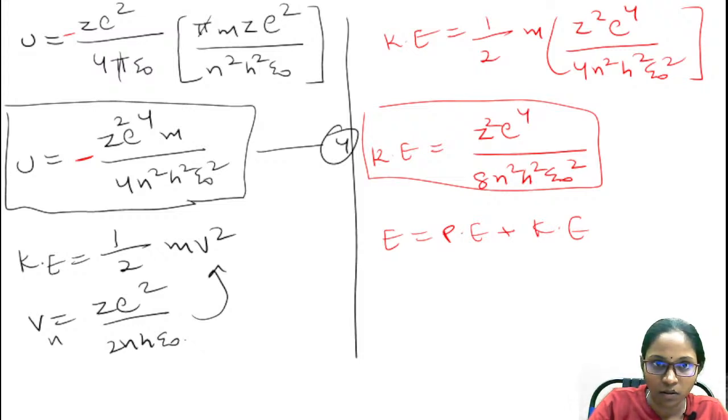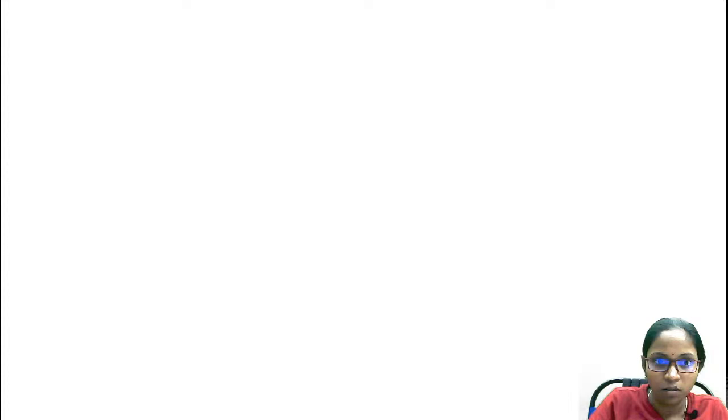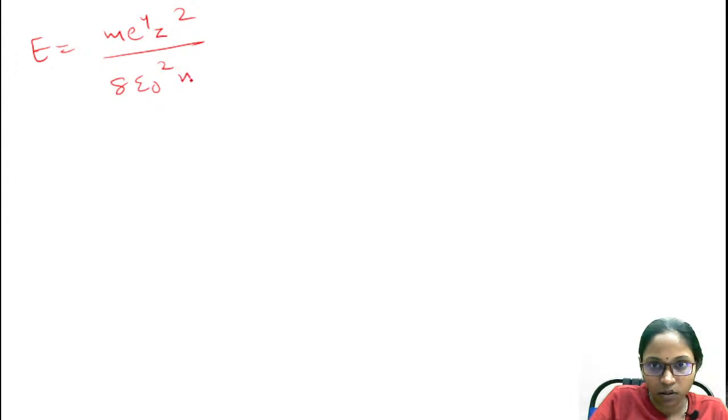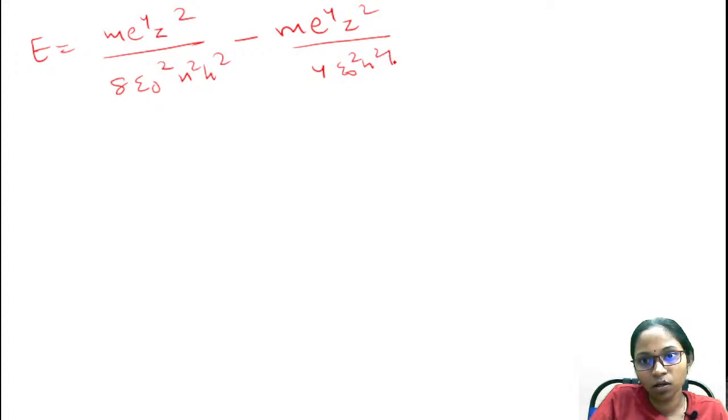Therefore the energy is equal to... I'm taking my pen, just a minute. The energy is equal to potential energy plus kinetic energy. Kinetic energy is m e power 4 z square by 8 epsilon naught square n square h square, and potential energy is minus m e power 4 z square by 4 epsilon naught square n square h square.